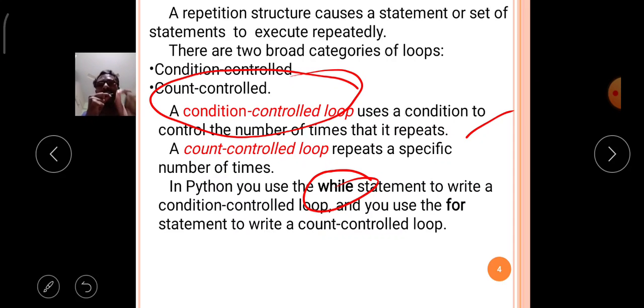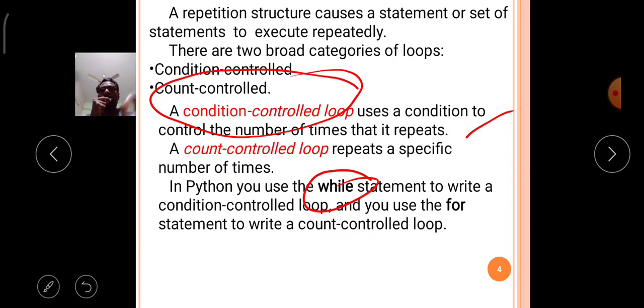The while statement always verifies the condition. If the given condition is true, then only it enters into the block. Then it repeatedly executes the group of statements. When the verified condition is false, the looping will be stopped.